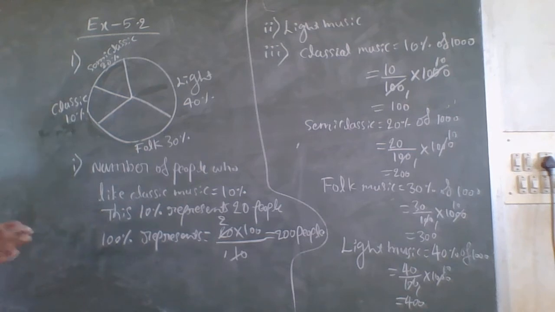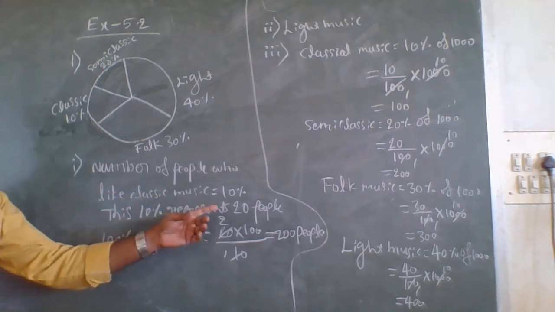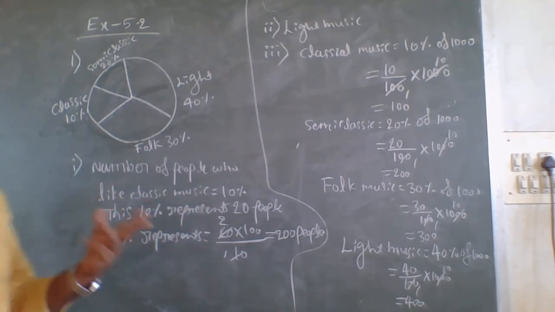See here carefully what they have given. This is the pie chart they have given. Based on that, they asked the total number of people surveyed. The number of people who like classic music is 10%. They have given 20 people.